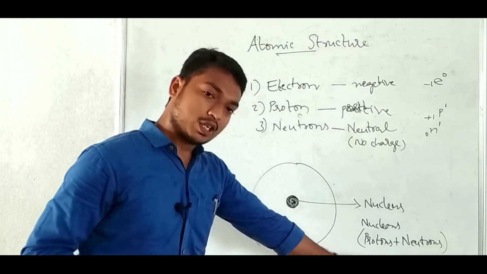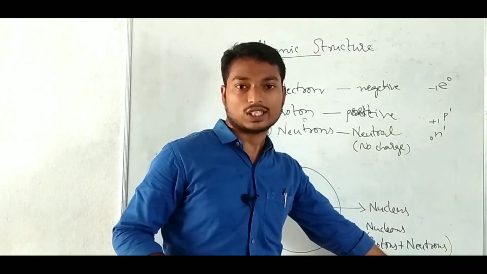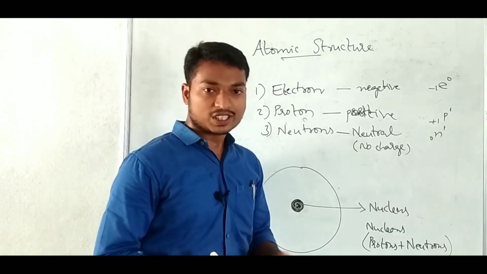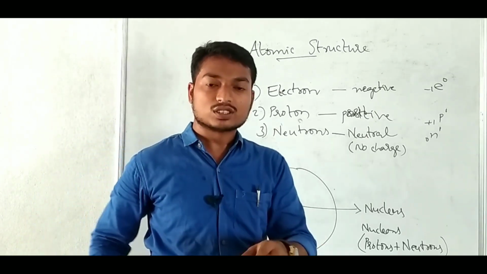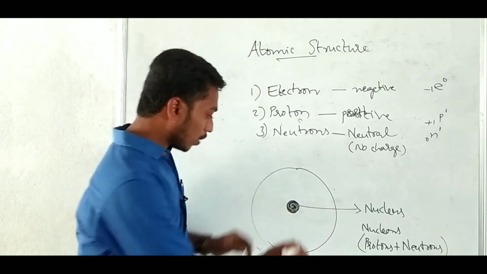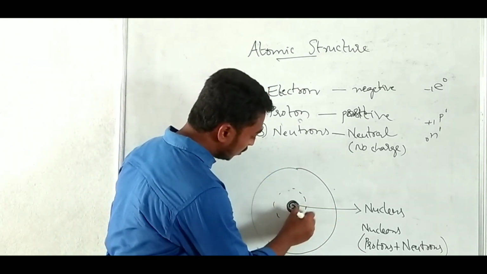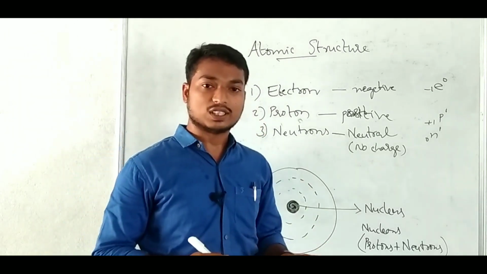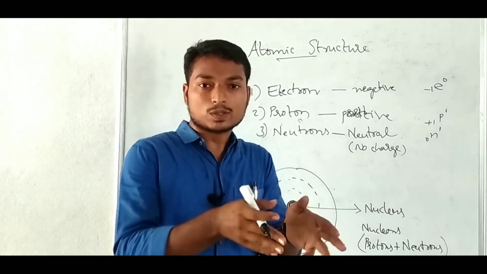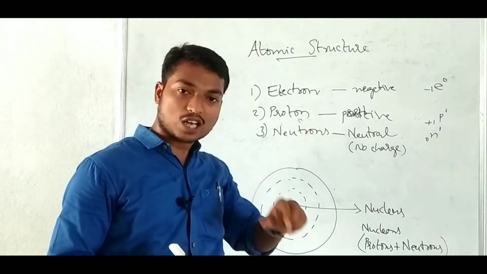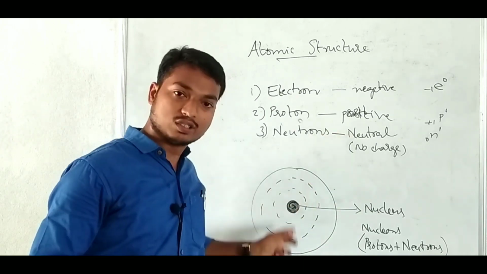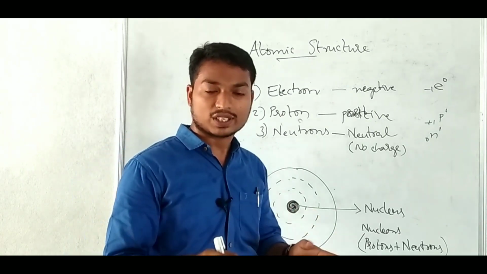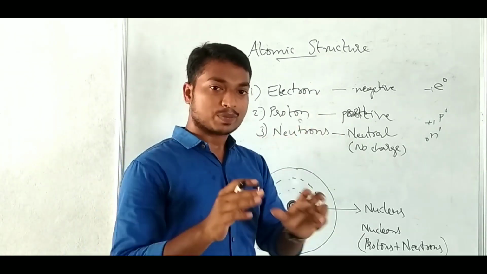These protons have positive charge and neutrons have neutral charge. Then where is the position of the electrons? The electrons are located in the atom around the nucleus. They are revolving around the nucleus. So there is no stable position for electrons. These electrons are always moving, always rotating, always revolving around the nucleus. So there is no proper position for electrons, but they are all present in the atom.